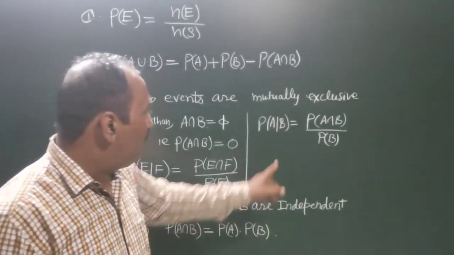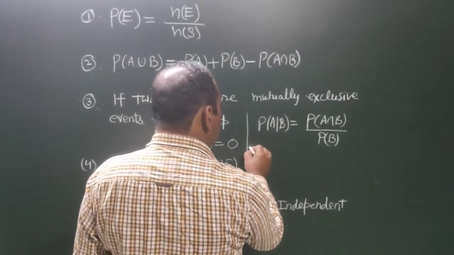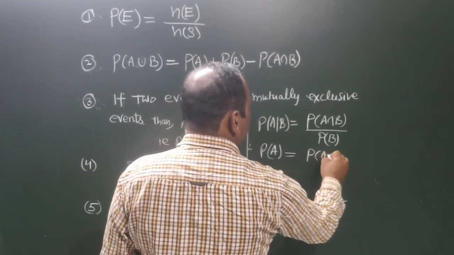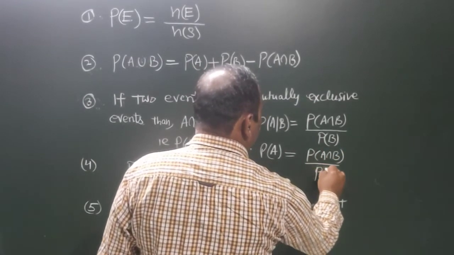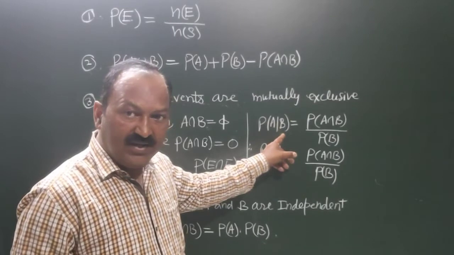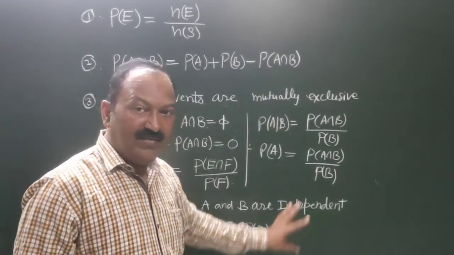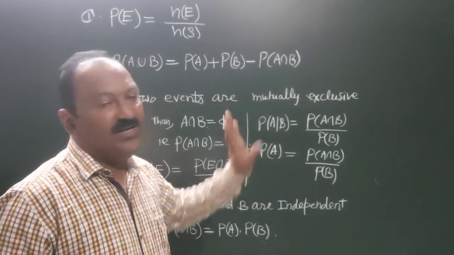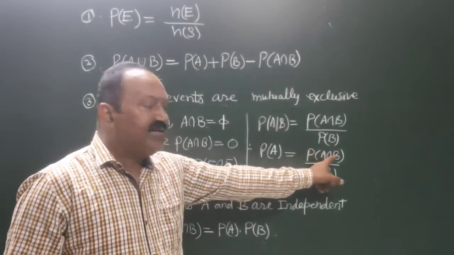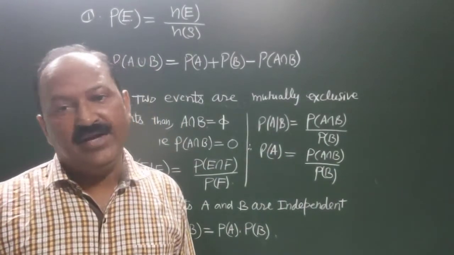there is no effect of the occurrence of event B. So if A and B are independent, then P of A conditional B will be equal to P of A, and this formula becomes P of A intersection B divided by P of B. If A and B are independent events, then A conditional B will be equal to P of A. And if A and B are independent, then B conditional A will be equal to P of B. Now, multiplying these two, we get this formula: P of A intersection B will be equal to P of A into P of B if A and B are independent events.